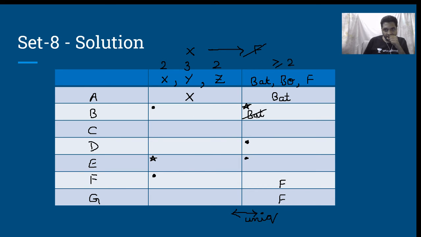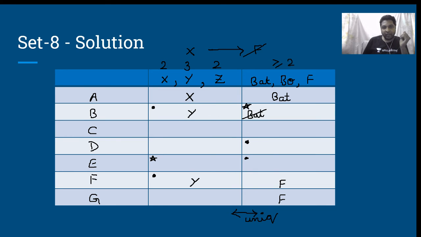Fine. If we observe more carefully, we see that F and G, since both of them are having fielding, one of them must be with Y. Given that one of them has to be with Y and Y has to occur 3 times, if this is Y, then this will also be Y. YF is already done.